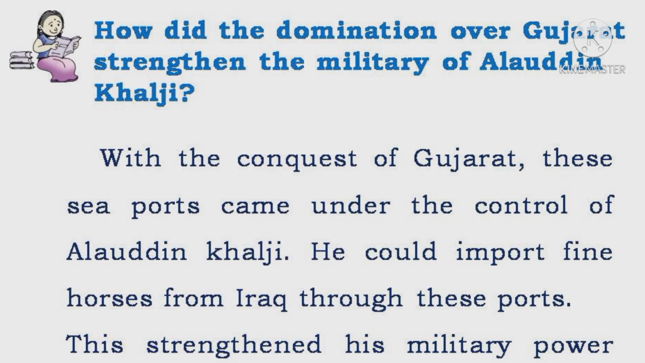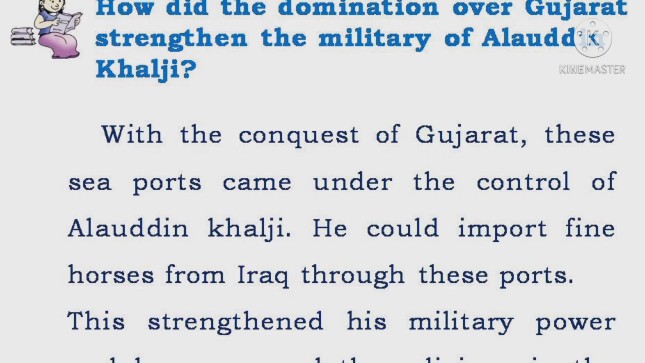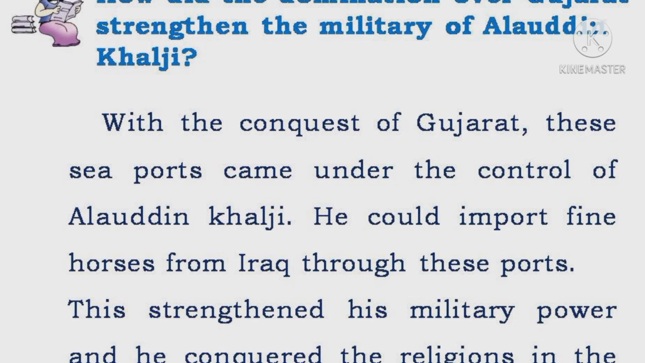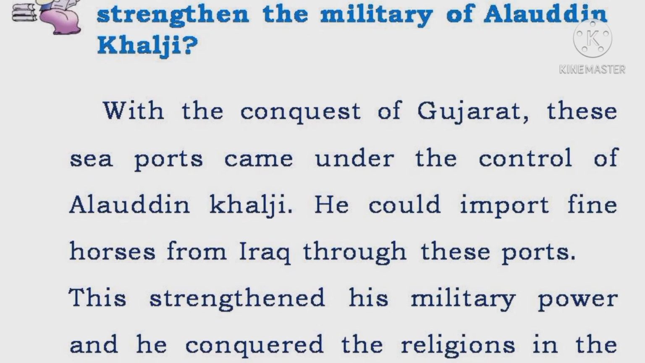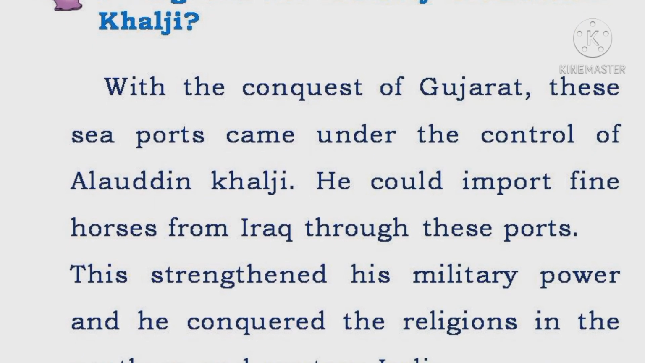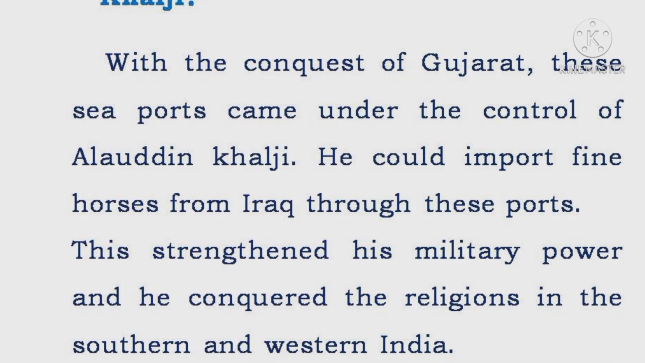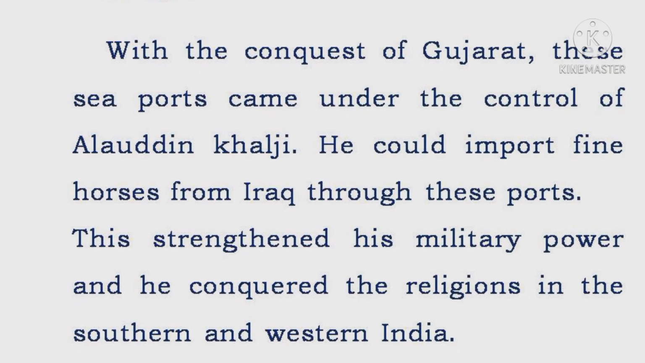How did the domination over Gujarat strengthen the military of Alauddin Khilji? With the conquest of Gujarat, its seaports came under the control of Alauddin Khilji. He could import fine horses from Iraq through these ports. This strengthened his military power, and he conquered the regions in southern and western India.